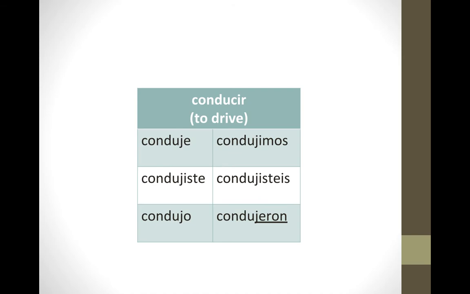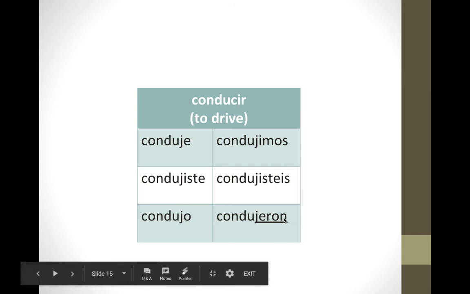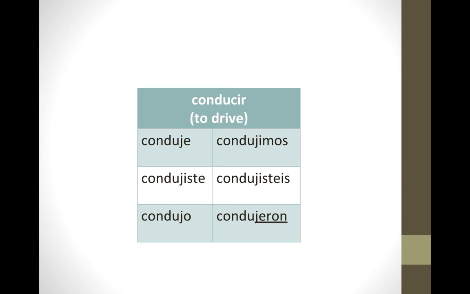And lastly, we have conducir, which means to drive. Its irregular stem is conduj. So its preterite conjugation is conduje, condujiste, condujo, condujimos, condujeron. Again, irregular in that they form because it doesn't have the I. It's not condujieron, it is condujeron.